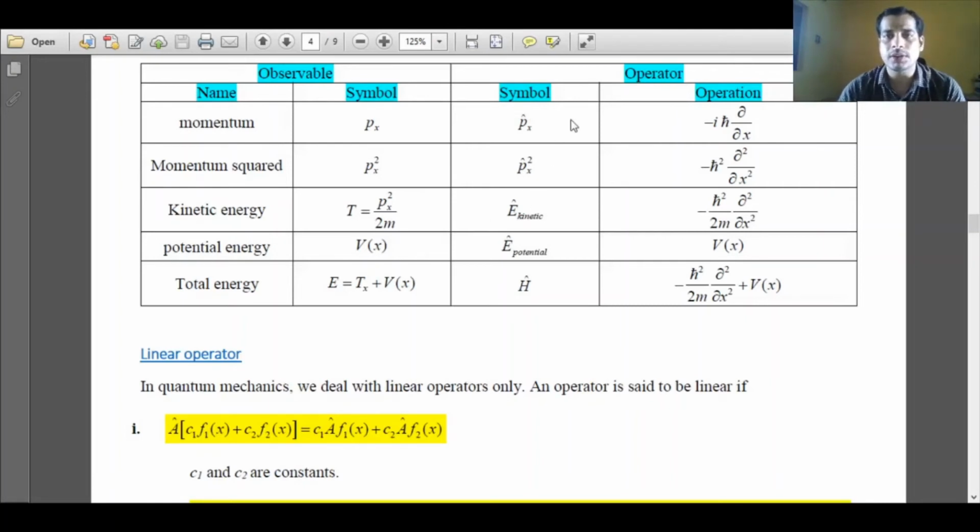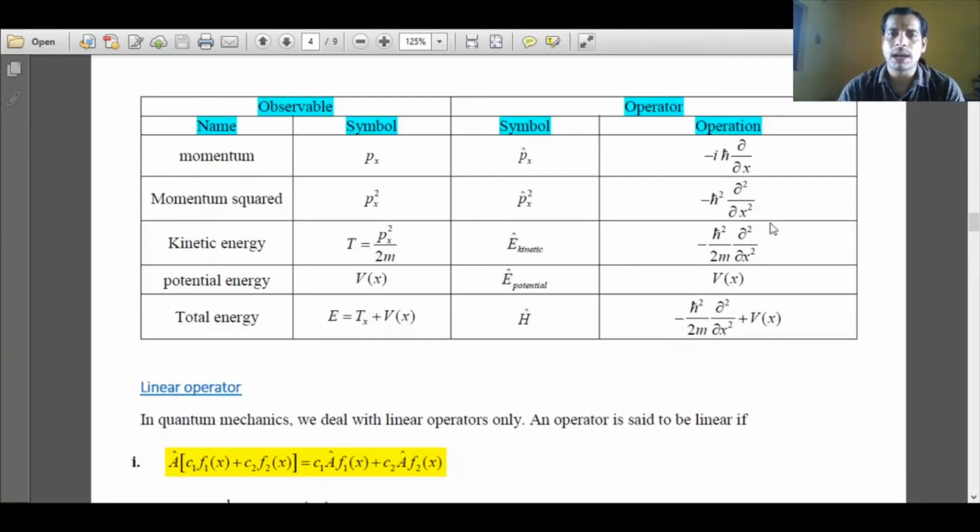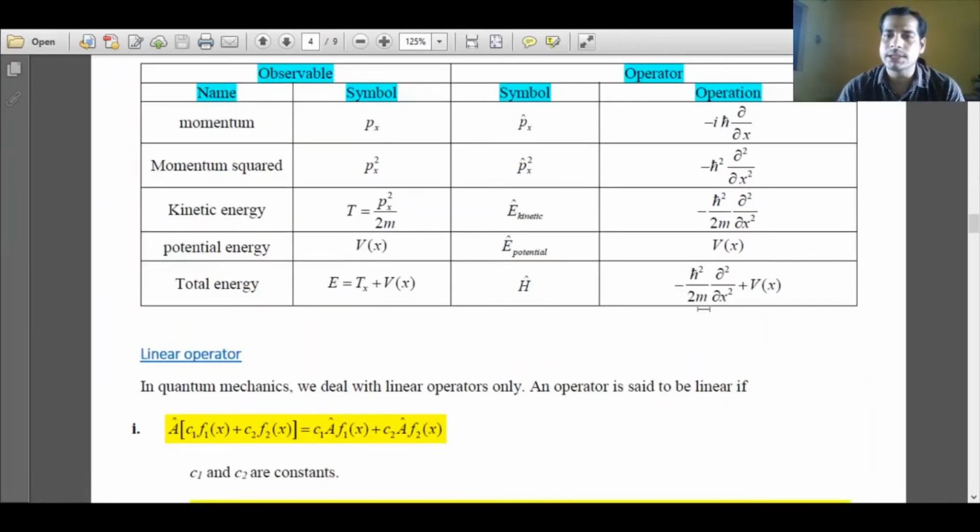Their corresponding operators in quantum mechanics are as follows. The momentum operator is minus iħ ∂/∂x. Similarly, momentum squared is minus ħ² ∂²/∂x². The kinetic energy operator is minus ħ²/2m ∂²/∂x². We are considering only one dimension, that is the x dimension, not the three-dimensional case. Similarly, total energy is given as the kinetic energy plus the potential energy operator.